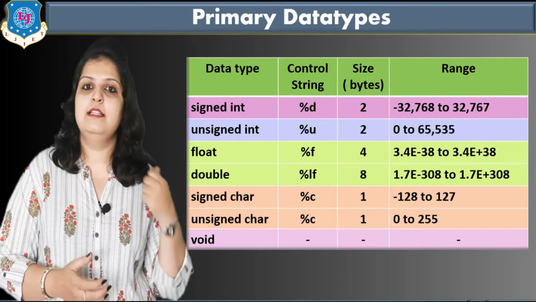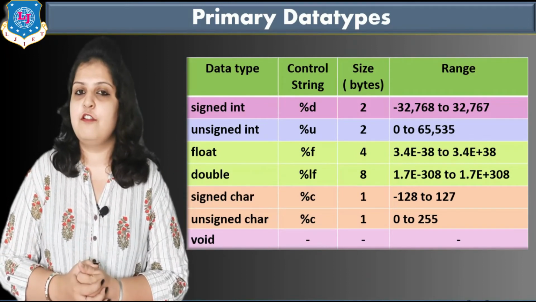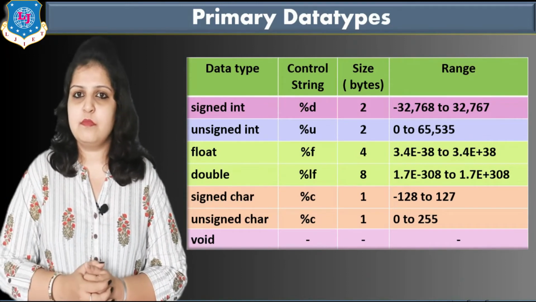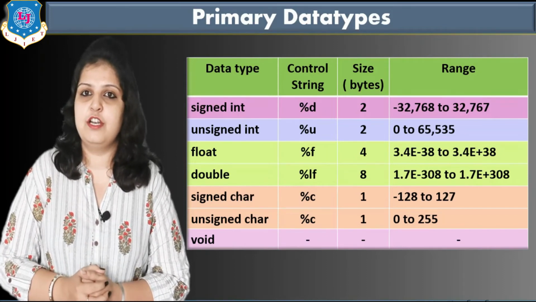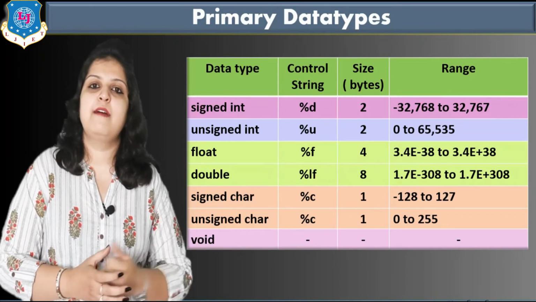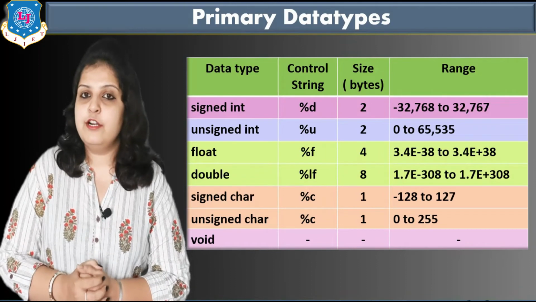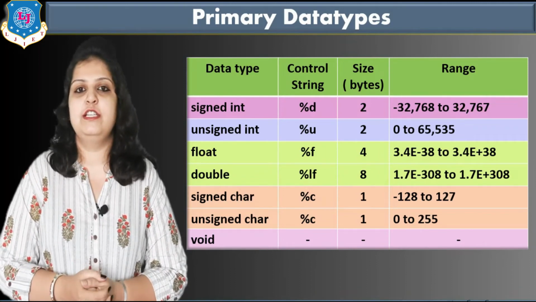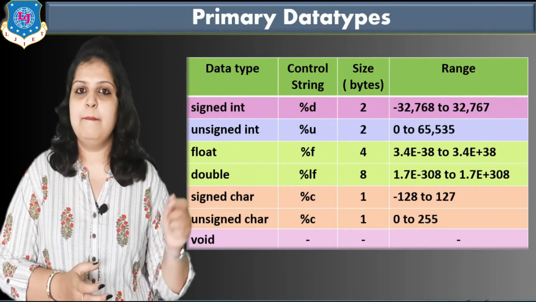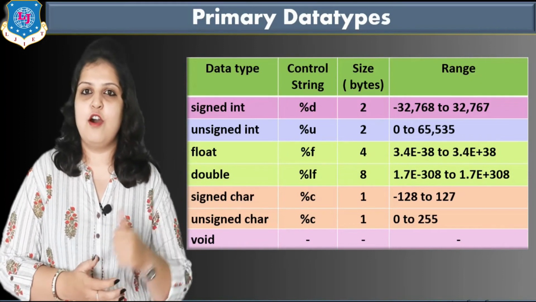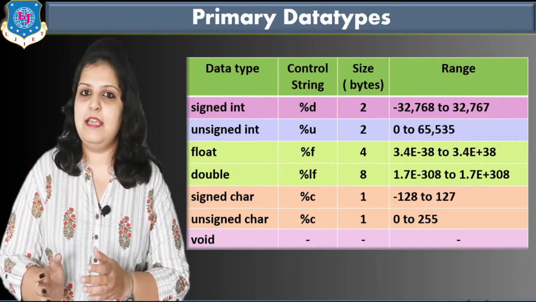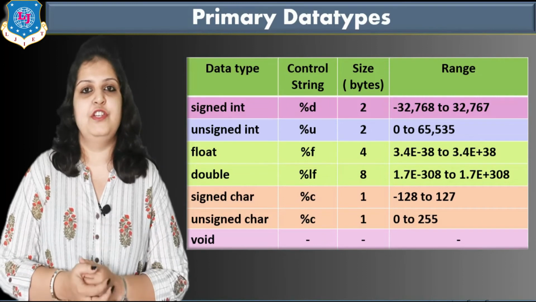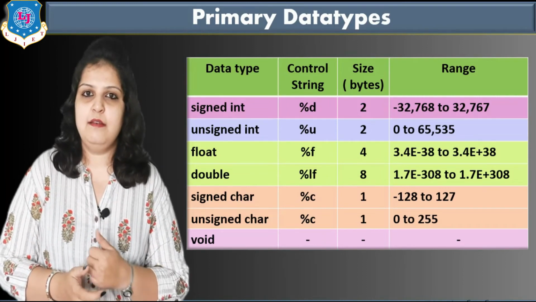Then next is an unsigned integer, and unsigned integer always starts from 0. So the range of unsigned integer is 0 to 65535. And the control string for unsigned integer is %u. Just remember the u of unsigned for the control string, and the same size as signed integer, it is 2 bytes in memory.